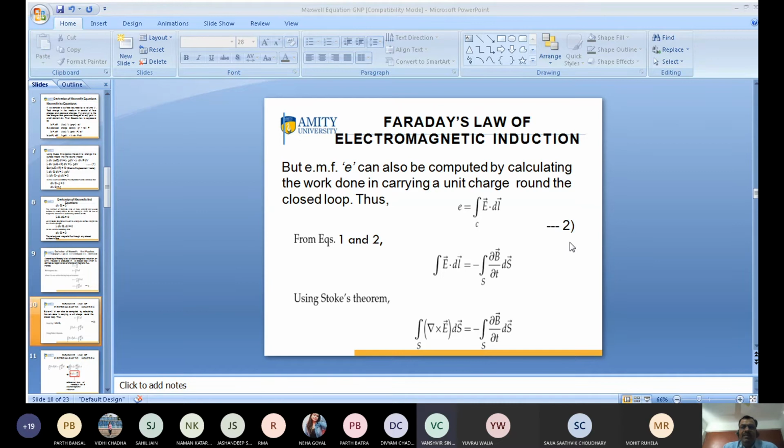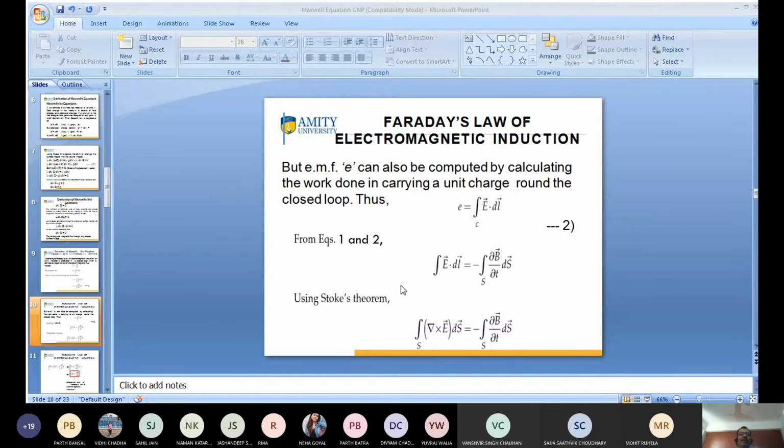Yes, very good. The surface integral is equal to line integral of vector. Line integral is converted to surface integral. Very good. Line integral can be converted to surface integral, and surface integral can be converted to line integral. But what is the difference? The difference is that when it is converted from line integral to surface integral, there will be curl.